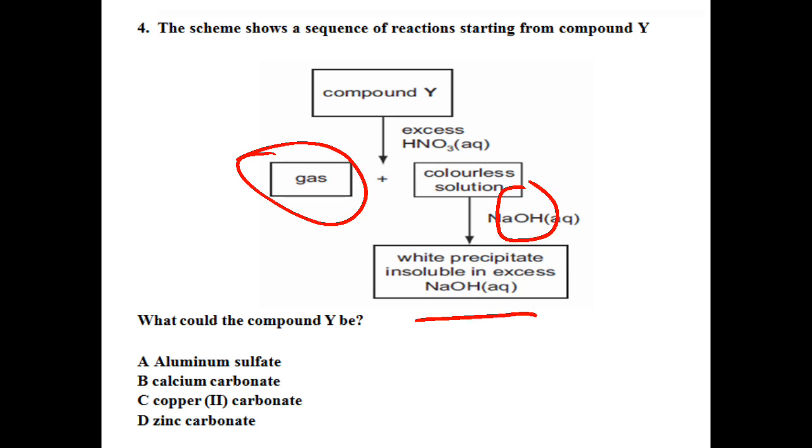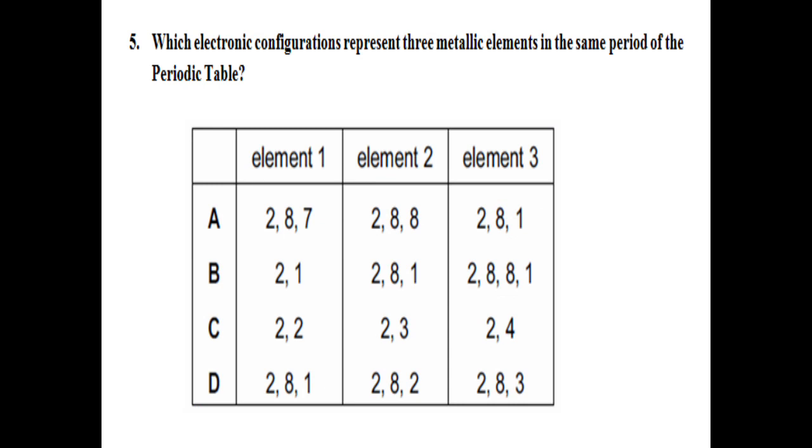You just don't go for the answer that's written in your worked out solution topical, but you have to think for that cation. Now number 5 is: which electronic configuration represents 3 metallic elements in the same period of the periodic table? Now I explained to you about the configuration of elements moving in a group and moving in the same period.